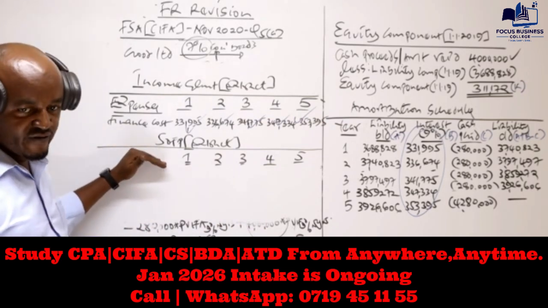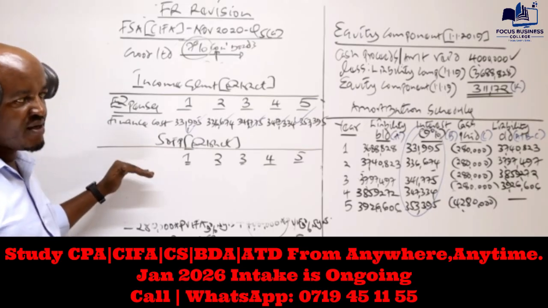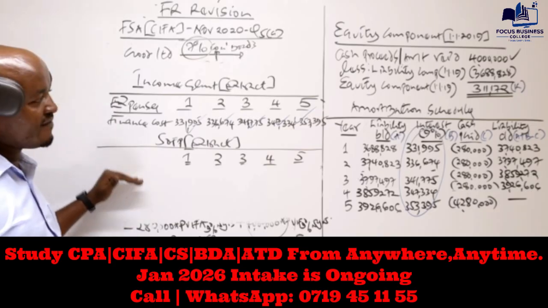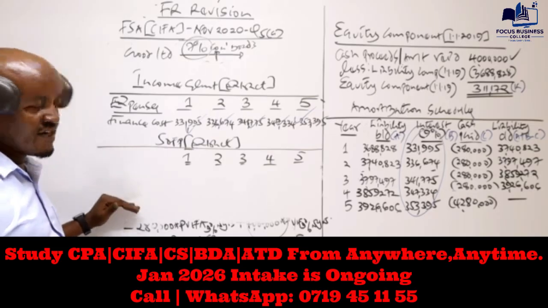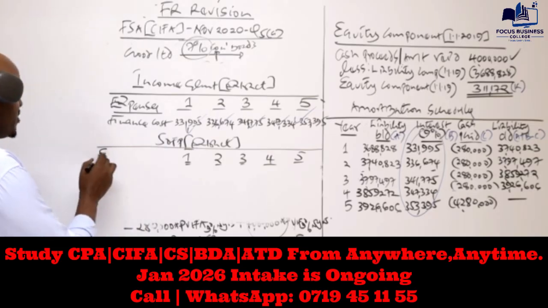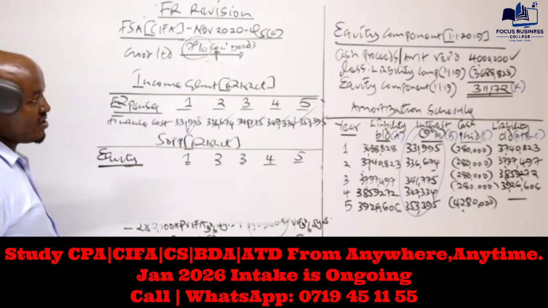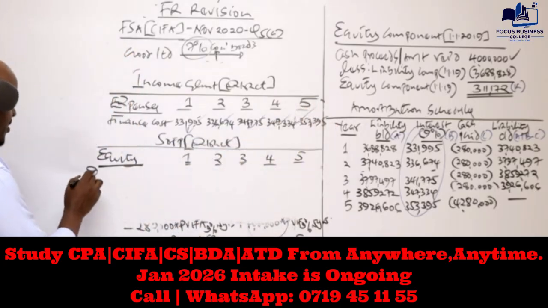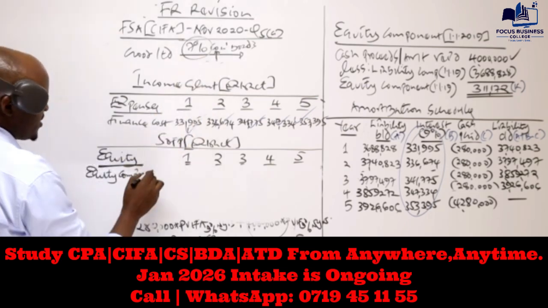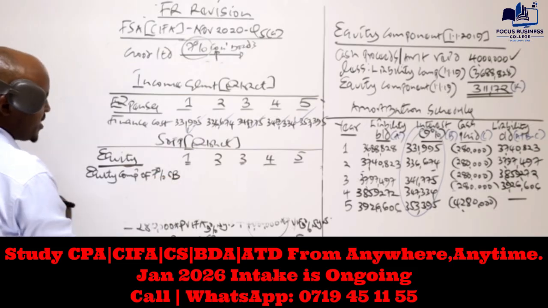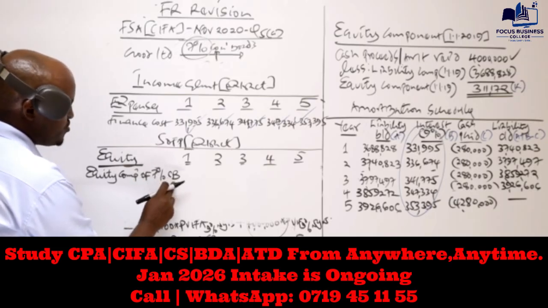Remember, when preparing this statement of financial position, we start by recording assets: non-current assets, current assets, then equity, and then liabilities. Do we have any item of asset to be recognized here? No. So the next item we should recognize is equity and finally liabilities. So we start by showing what was supposed to be recognized under equity: share capital and reserves. The company was supposed to recognize the equity component of 7% convertible bonds. You can write that in full for your revision purpose.